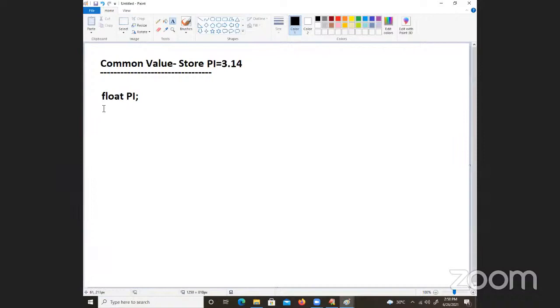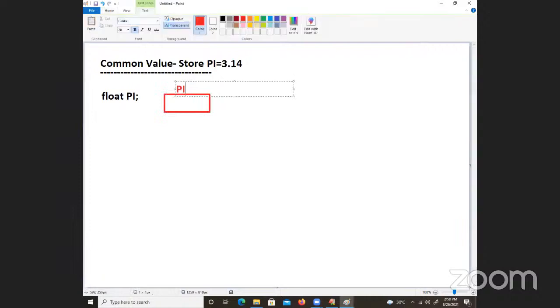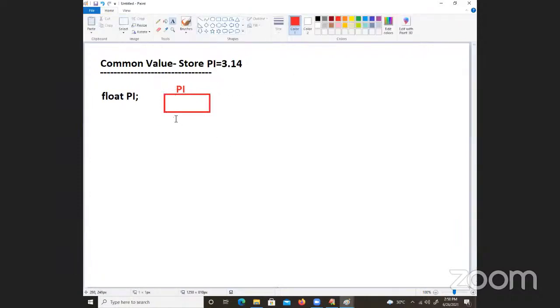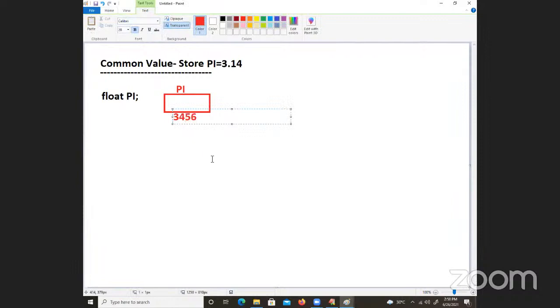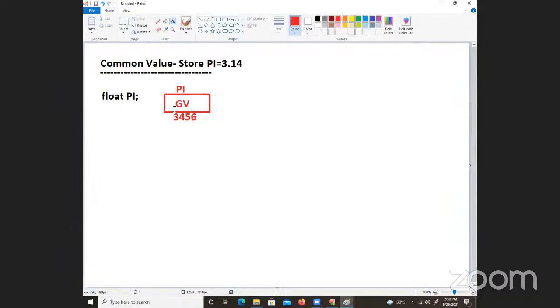What will happen? This is called variable declaration. When a variable is declared, as I already told you in the class, memory space is created automatically, which is given some name and also has some address. And internally, what value is placed by default? Garbage value will be placed. These three things occur simultaneously. It is known as a declaration.